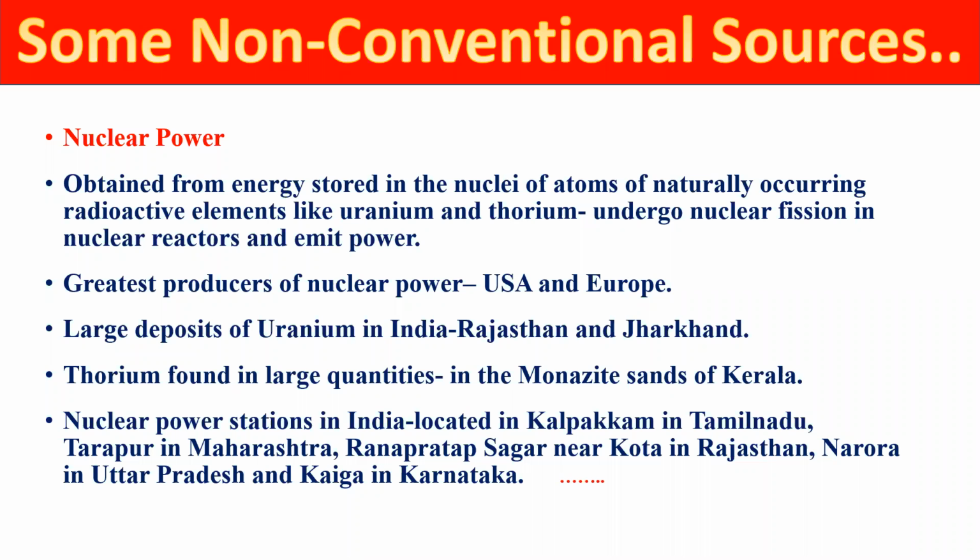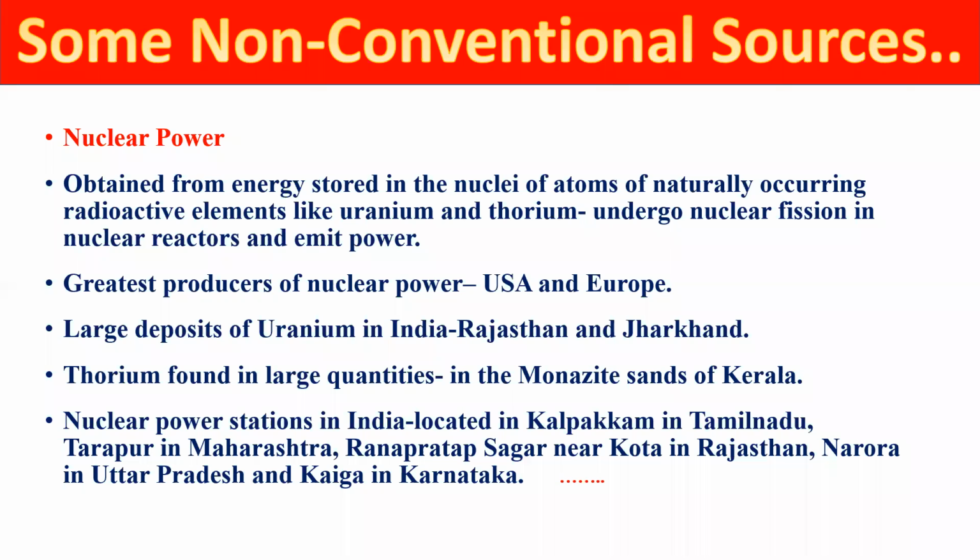And in India, in Rajasthan and Jharkhand, we have large deposits of uranium. We can use it. In Kerala, the monazite sand area is there, where thorium is found in very large quantities. And if we think about these nuclear resources, we can use them to obtain electricity and power, and we can use it in a very positive way.